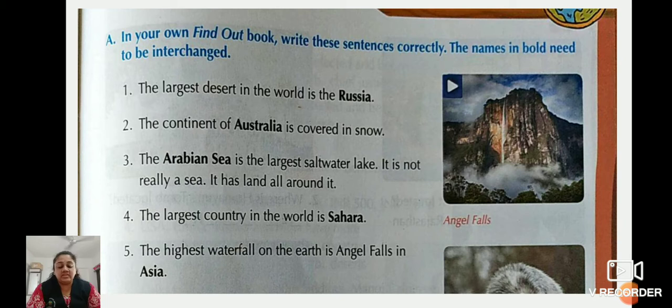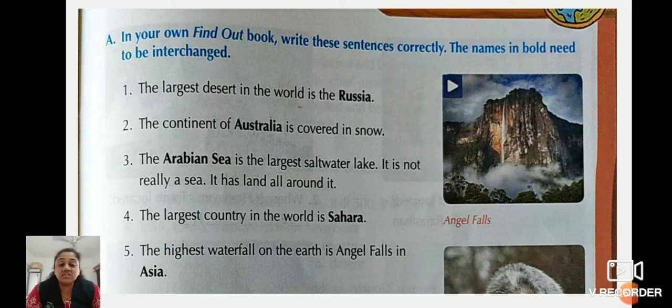Okay? Yes, so we will read the first one. The largest desert in the world is the Russia. Now children, tell me one thing. Largest desert is asked. Just now we learnt in SST about the desert region, right?